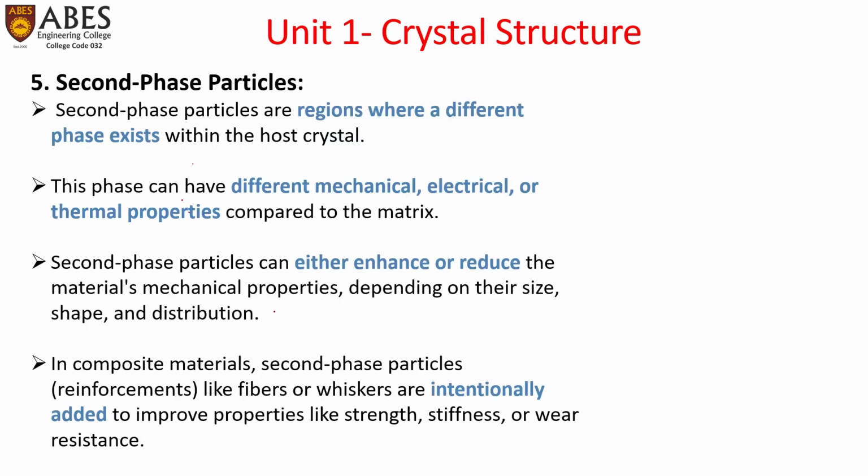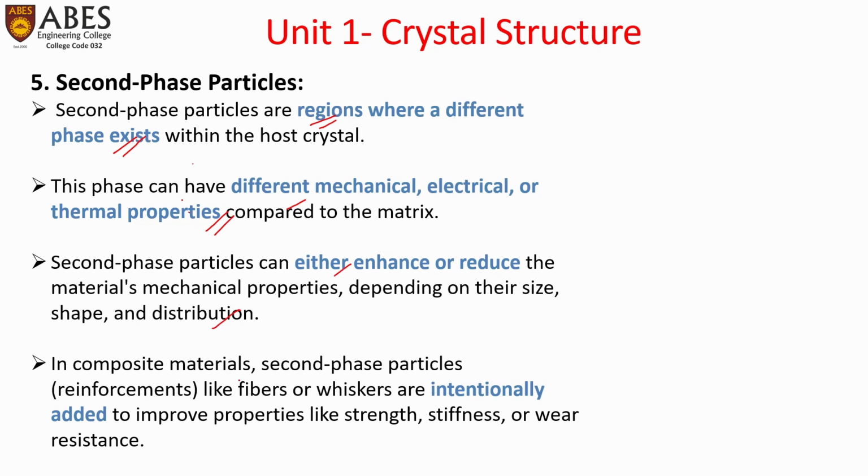The fifth type of volume defect is second phase particles. Second phase particles are regions where a different phase exists. Two or different phases exist, and those regions are called second phase particles. This phase can have different mechanical, electrical, or thermal properties compared to the matrix. Second phase particles can either enhance or reduce the material's mechanical properties depending on their size, shape, and distribution.